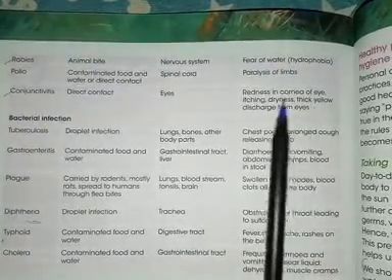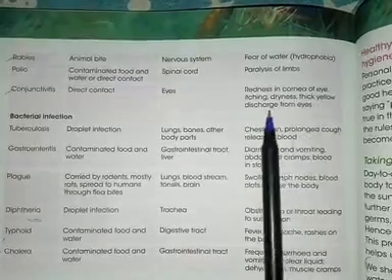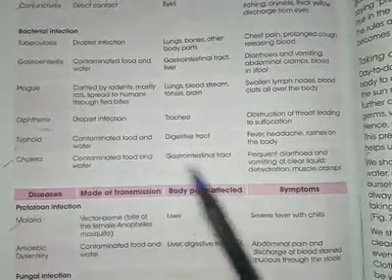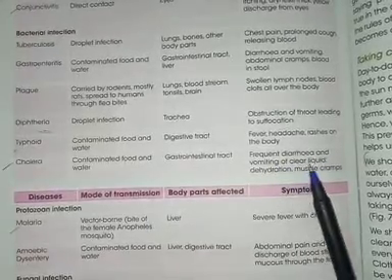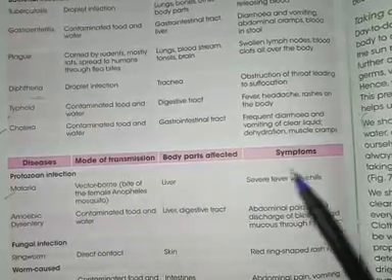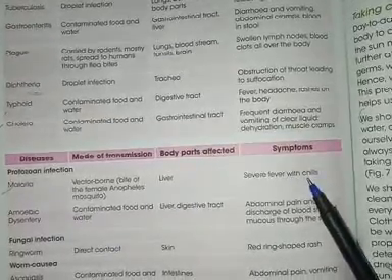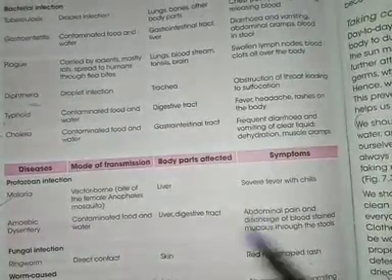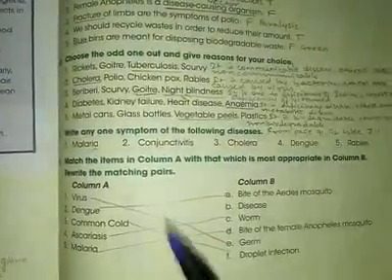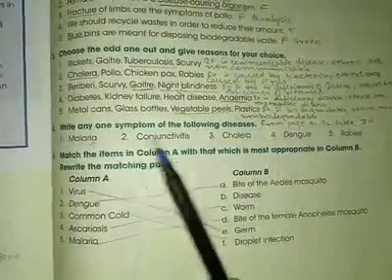Conjunctivitis, redness in the cornea of eye, itching, dryness, thick yellow discharge from the eye. Coming to the next one, cholera, frequent diarrhea and vomiting of clear liquid, dehydration, muscle cramps. Malaria, severe fever with chills. So just the symptoms you need to write for all the diseases and nothing else is to be written. Whatever diseases are mentioned over here, for those diseases you will be writing the symptoms, right?